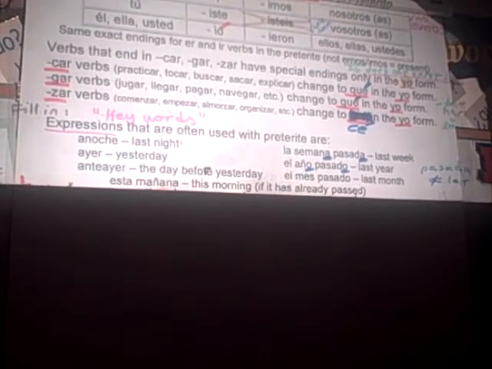And technically, this next one can go with present or preterite, depending on context clues, and you kind of have to have more of the conversation than just the sentence. But normally, if you're talking about esta mañana, this morning, something has already happened. But you can say this morning we're going to go to second period, and obviously it hasn't happened yet. All right. Those are some keywords that tell you that things are in the preterite tense.